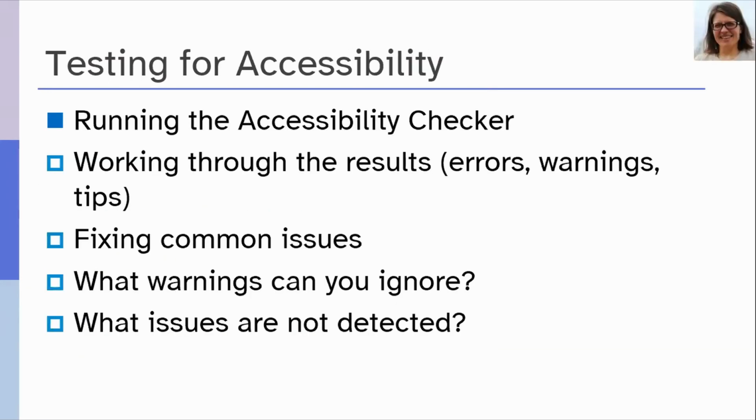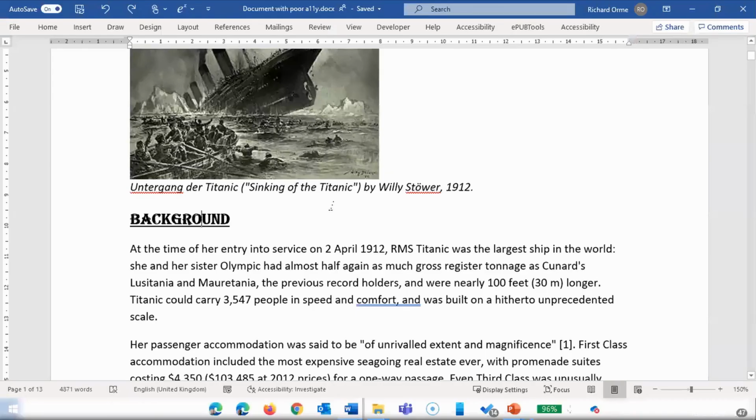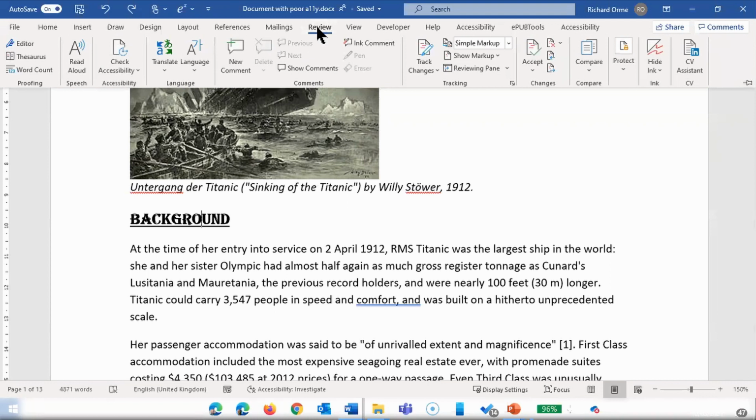Thank you, Prashant. And Erin already told that Word and other Office programs have a built-in accessibility checker, which helps you to find accessibility errors and fix them. And now we are going to show you how to run the accessibility checker. Okay, in the newest version of Word, you can start the accessibility checker. Select Review tab, and then select Check Accessibility.